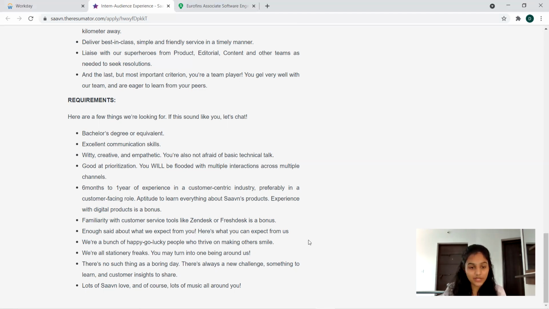You may turn into one being around us. There is no such thing as a boring day. There is always a new challenge, something to learn, and customer insights to share. Lots of laughs, of course, lots of music around you. So this is about the required skill set by Geo7.